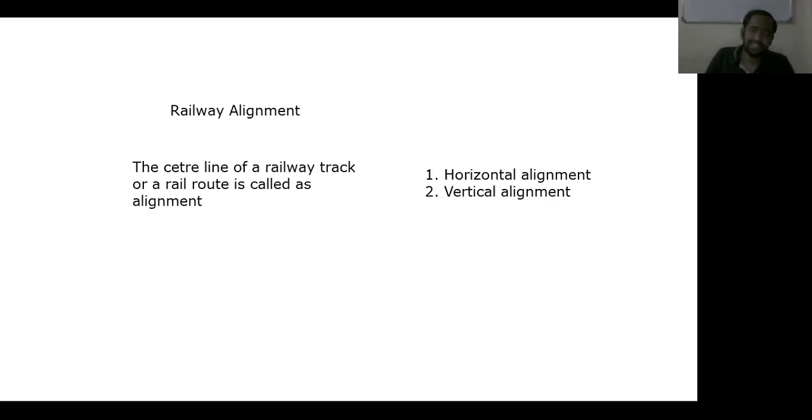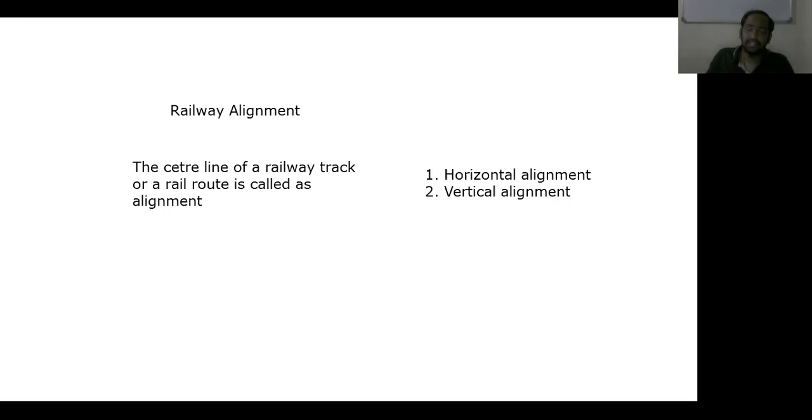Next one is the existing passes and saddles in hilly terrain. Existing passes and saddles should be identified and recognized for crossing a hilly terrain, and they should be avoided with deep cuttings. Understand? And also sometimes they should be avoided by providing certain banks or embankments with certain height.